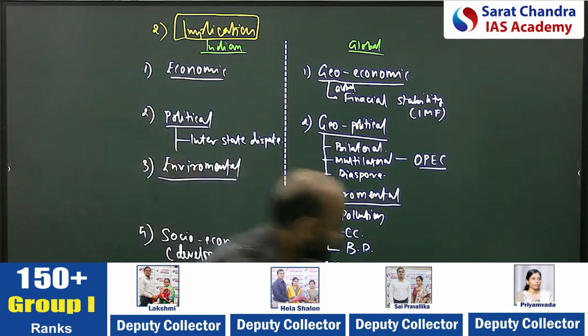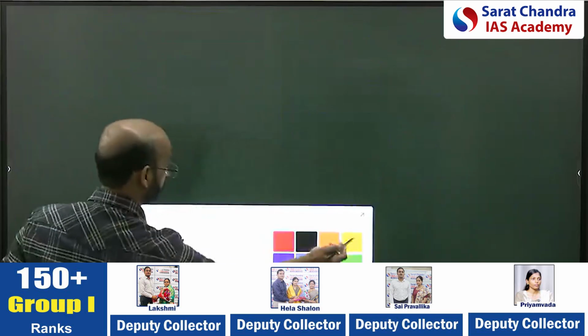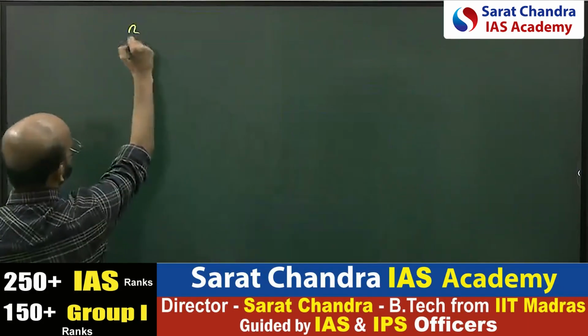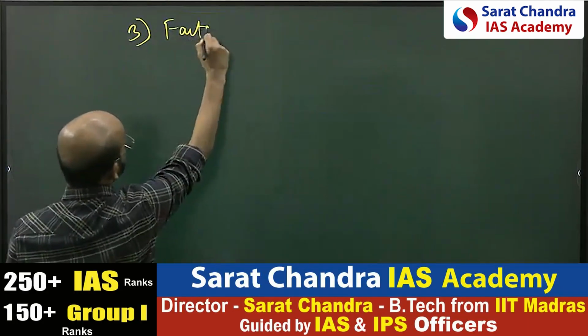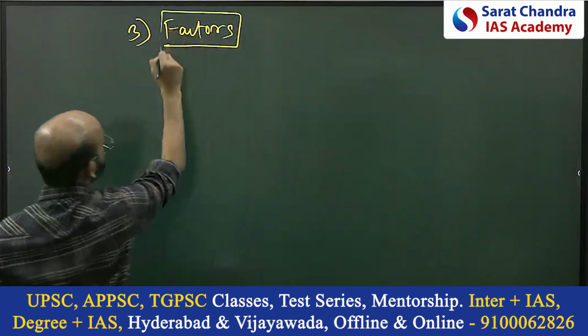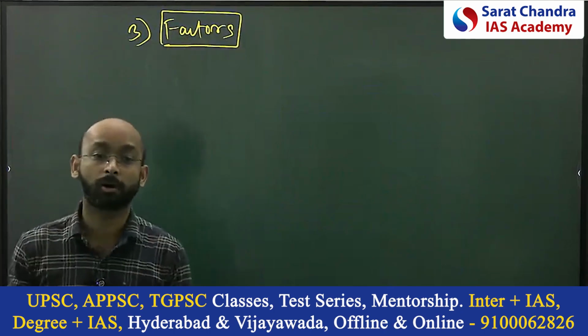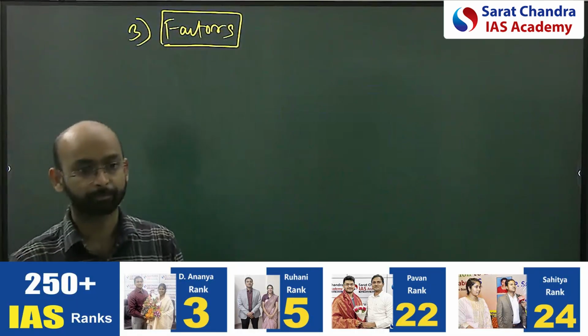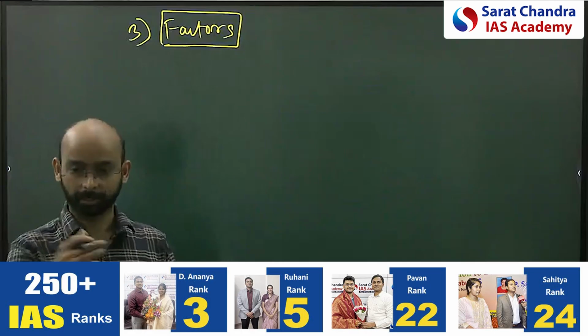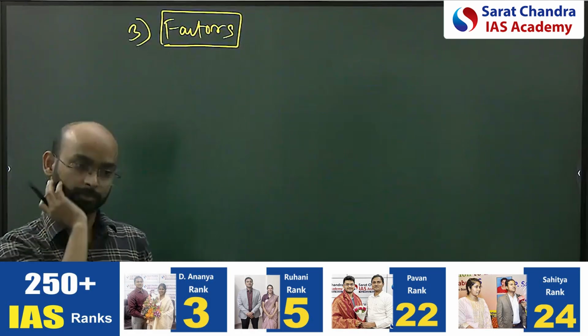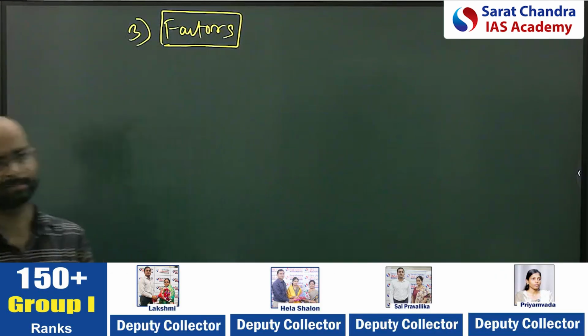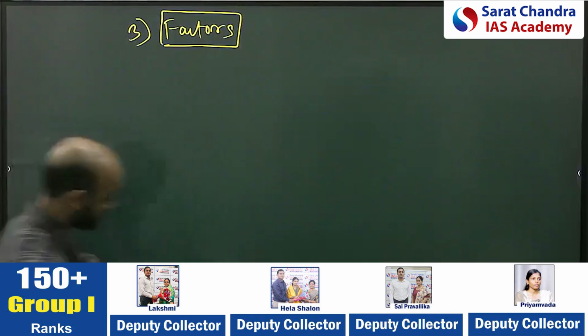Clear? Next, last, the third is what? Third is factors responsible for the distribution of resource or industry. Currently we are discussing the resource. For industry it will change slightly, but it will mostly be common. Okay, factors.